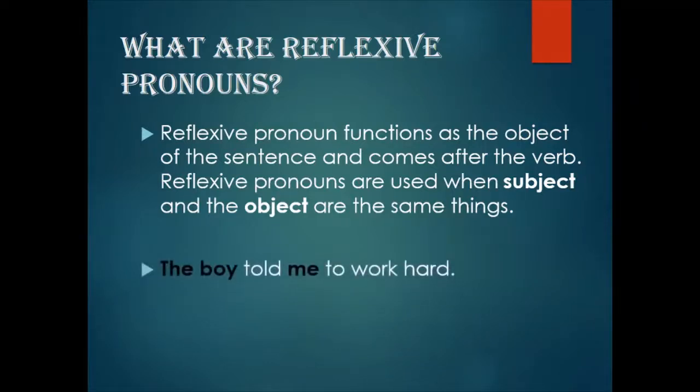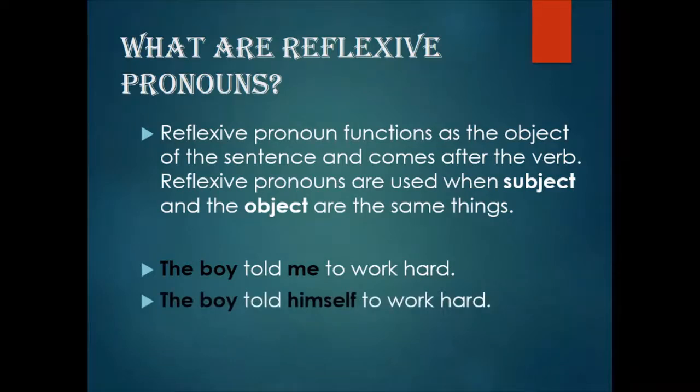For example, the boy told me to work hard. Here in this sentence, the boy is the subject and me is the object. So they are different from each other. They are not the same, so me is not a reflexive pronoun. If we say the boy told himself to work hard, here the subject is the boy and the object is himself. They are both the same thing, talking about the same person. That's why himself here is a reflexive pronoun.